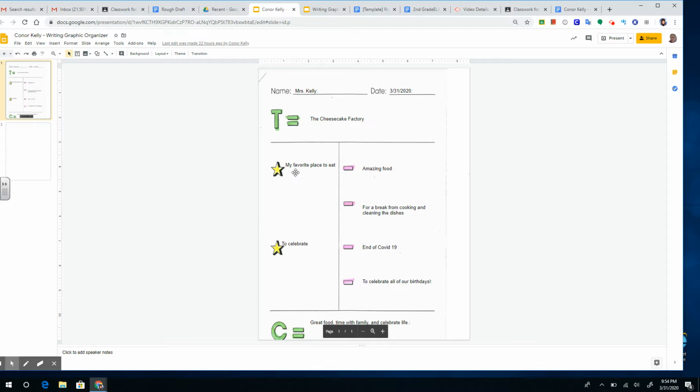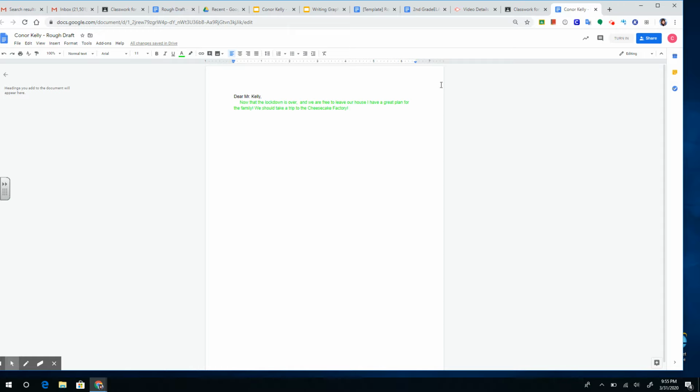Now, if I look back, I'm going to go to yellow because it's going to actually start my first paragraph, okay? And this is going to be our first paragraph. You can include the topic sentence in the first paragraph, that's okay, but I'm going to put why, because it's my favorite place to eat. There's amazing food, all that great stuff. Okay, so